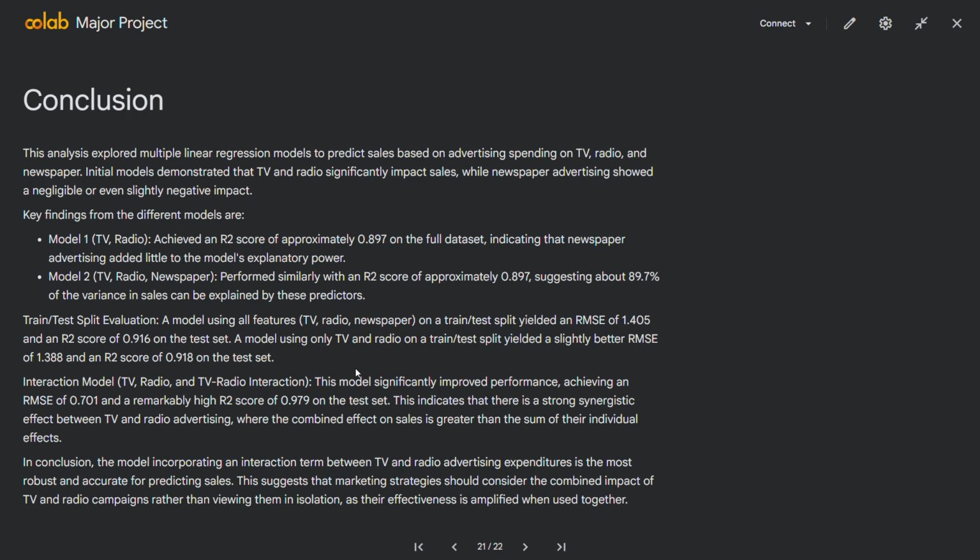To conclude, this project demonstrates that multiple linear regression is an effective technique for predicting sales using advertising data. The results show that TV and radio advertising are the most influential factors, while newspaper advertising contributes very little. The interaction model provided the highest prediction accuracy, suggesting that companies can achieve better sales by strategically combining TV and radio marketing campaigns.